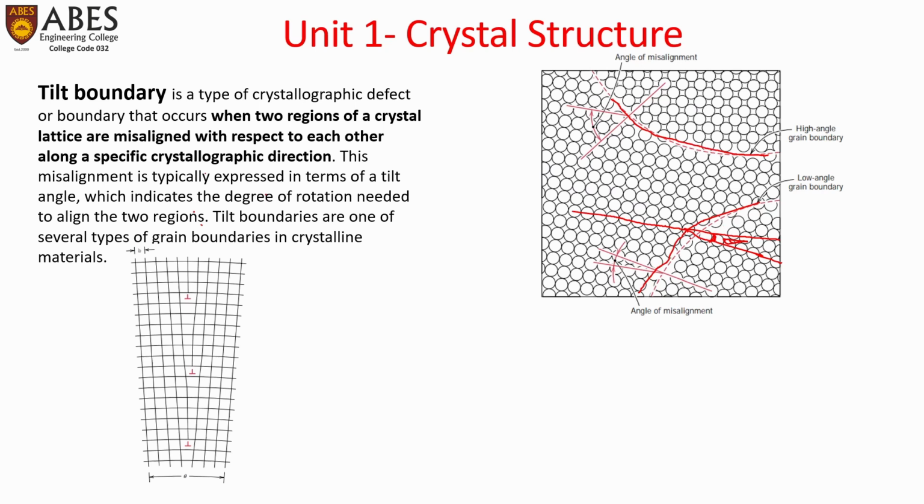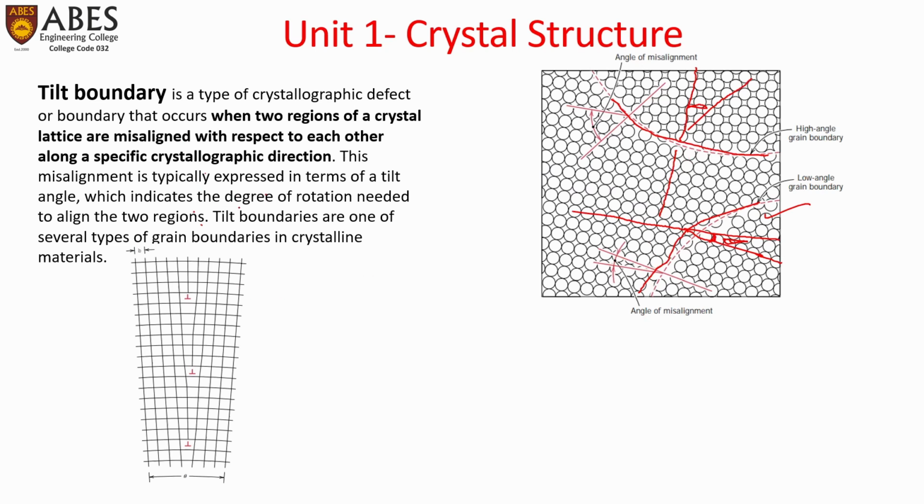Or if it is greater than 10 degrees, it would be called a high angle boundary defect. Here in this case, the atoms were arranged in this line, and here they take this line. So the angle is higher, and so this is a high angle grain boundary, and this is a low angle grain boundary. This is also called the angle of misalignment.